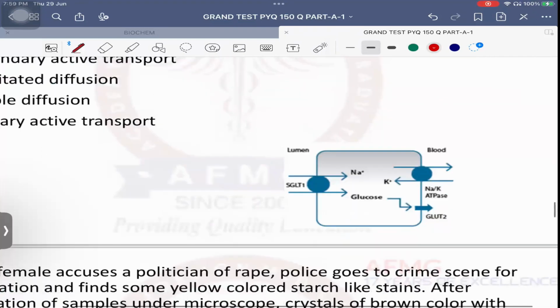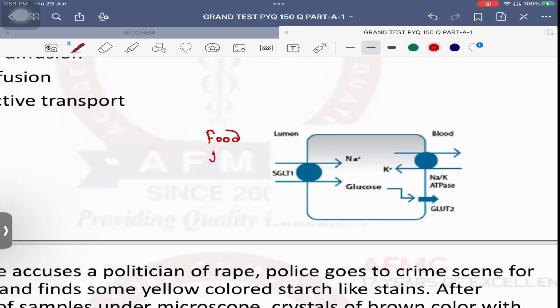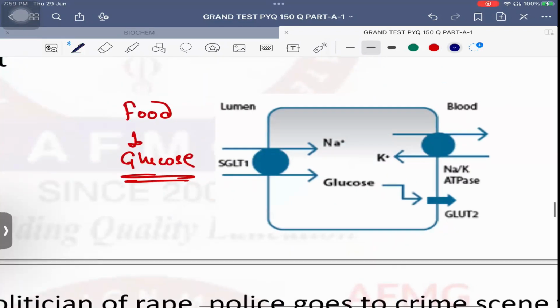Now, when you eat food, guys, it is broken down into the simplest form, and that is nothing but glucose. This glucose is absorbed in the intestinal cell with the help of a transporter known as SGLT1. SGLT is nothing but sodium dependent glucose transporter 1. SGLT1 will absorb glucose, but along with that, it will also absorb sodium inside the cell.